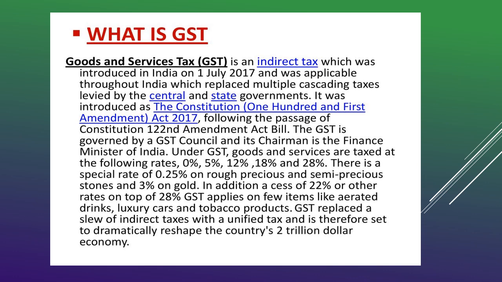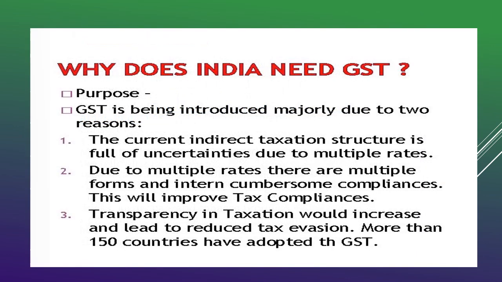Throughout India, they wanted to have a uniform taxation structure, and this has brought in a dramatic change, a reshape to the country's $2 trillion economy. So this is the expectation of GST, and it has been introduced by the 122nd Amendment Act. Now, why does India need GST?